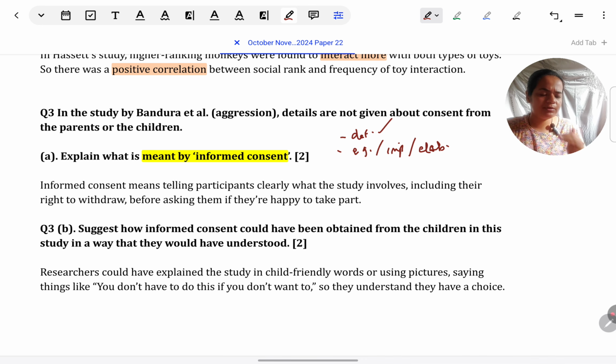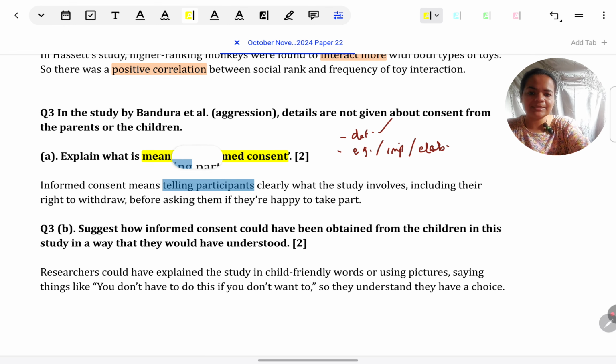Then the second point for a 2nd mark is up to you. If it's for 1 mark, you can just give the definition. But if a 2nd mark is involved, either give an example further or some importance or elaboration. So again, let's look at a model answer as an example of how to answer these types of questions. Definition wise, informed consent means, the informed part means telling participants clearly what the study involves.